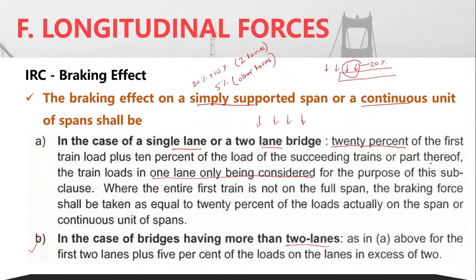In two lanes there will be the maximum number of vehicles acting, because if the bridge consists of two lanes, you have the vehicles moving in two directions most of the time. But as the number of lanes increases, the chances of all the lanes being occupied is less. So that is why this clause has been given. So 20 plus 10% for the first two lanes and the remaining 5% for the other lanes.